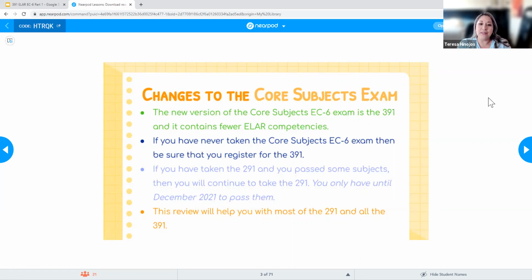In order to know the difference, when you register for your exam and you need to take the 291, meaning that you have already passed some subject area, it's going to tell you that the exam is going to expire or discontinue in December of 2021. For everybody else, it's not going to say any sort of expiration date. Once you do get approval, if you are not sure you're getting the right exam, email one of us and we can help you and let you know if it is the correct exam or not, because we can always make changes on our end. So just that reminder.